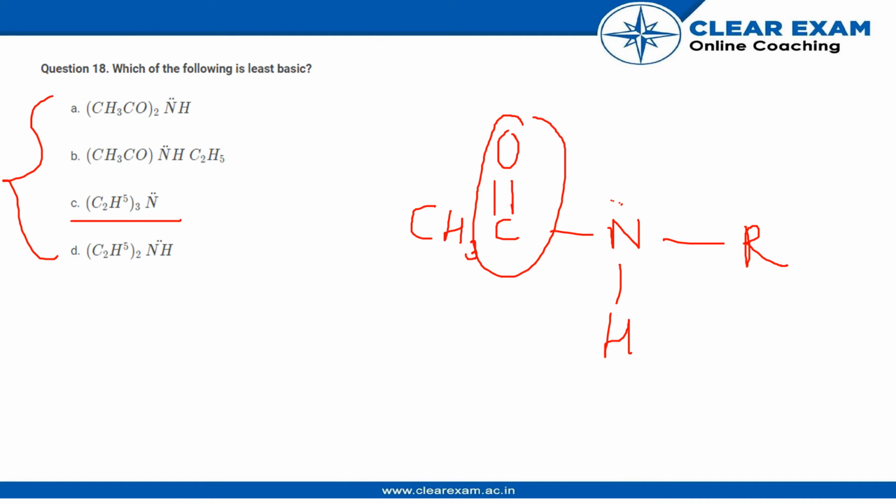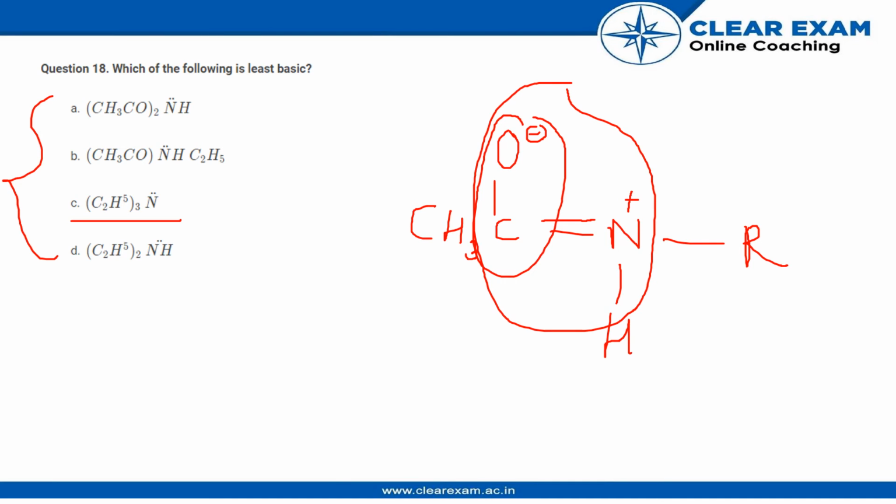Now this group, when attached to nitrogen, we know this oxygen atom has a tendency to take the double bond on itself, correct, forming an O negative ion, and O negative ion is stable in this case. So what will we do to satisfy the valency of carbon? We will do this step, that is nitrogen in this case donates its electron pair, forming a double bond over here, and pretty much a conjugation happens over here.